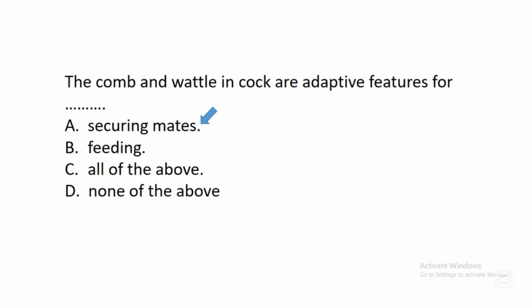The comb and wattle are structures found in cock, and studies have shown that this cock uses this comb and wattle to attract the female chicken for mating purpose. So they are structural adaptation for securing mates in this organism called cock.